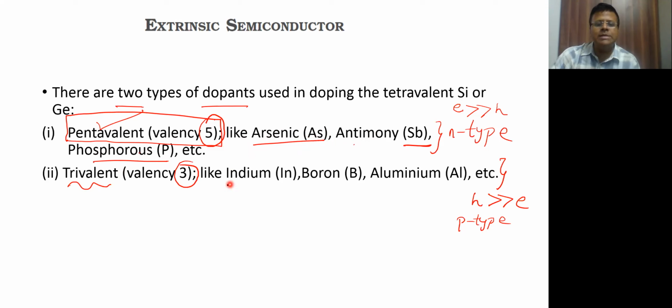And trivalent impurities are indium, boron and aluminum. Okay, so these are some of the standard impurities which are added in electronics.